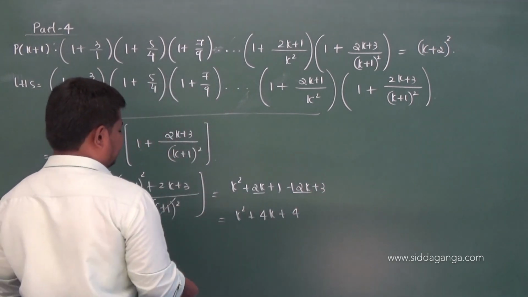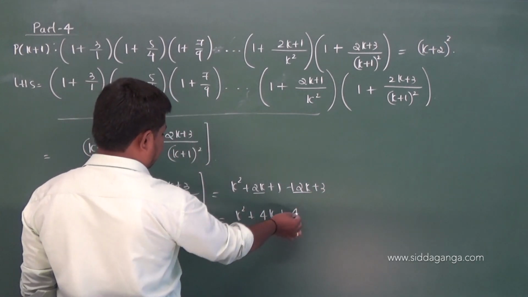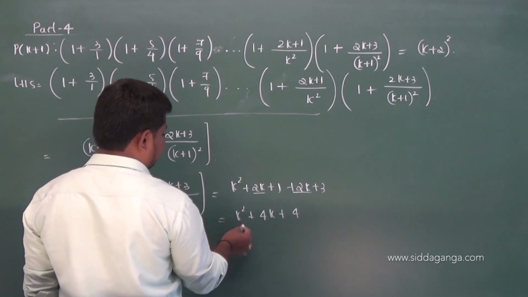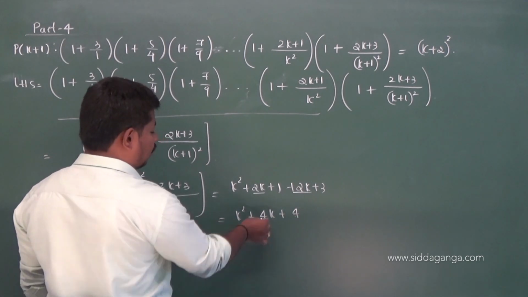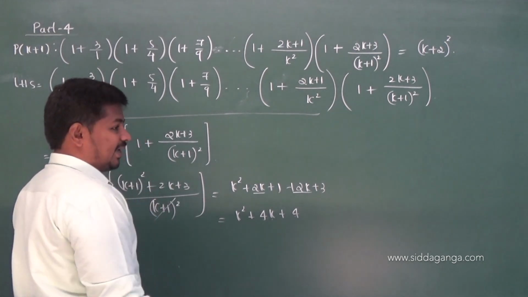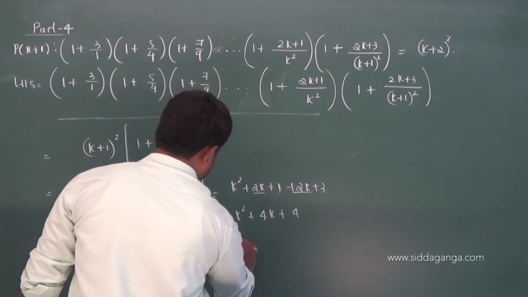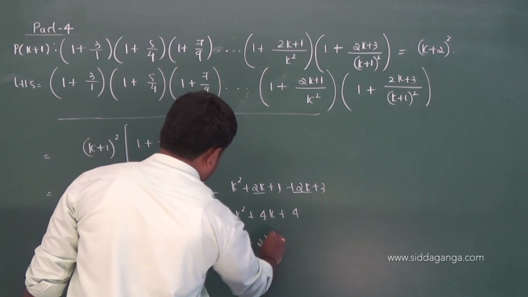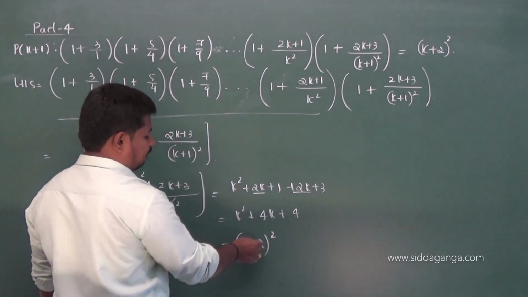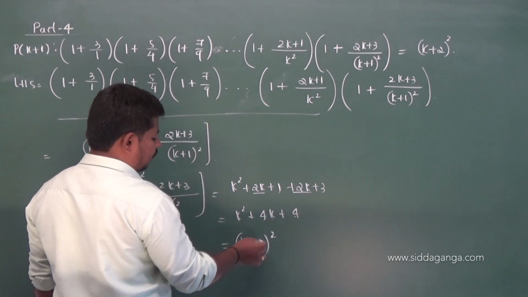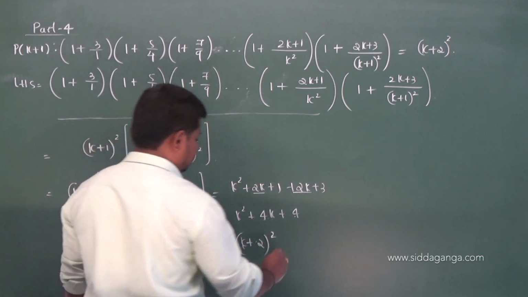So observe here, this is of the form a² + b² + 2ab. a² is k², b² is 2², 2 into 2 into k. So you get (k + 2)², that's it. (k + 2)². So a², b², 2ab, 2 into k. So this is the RHS.